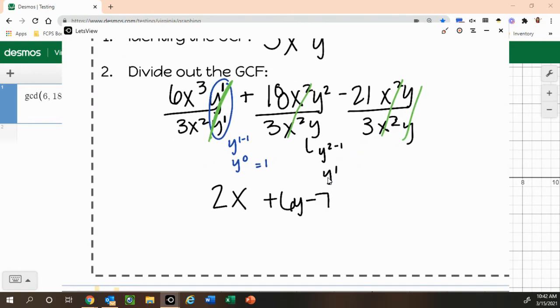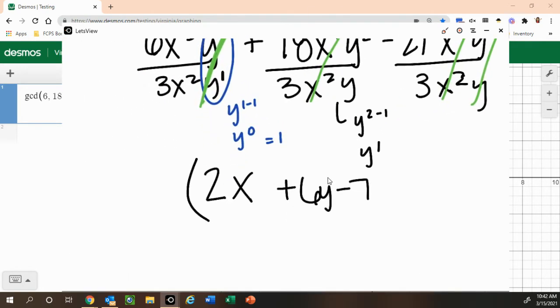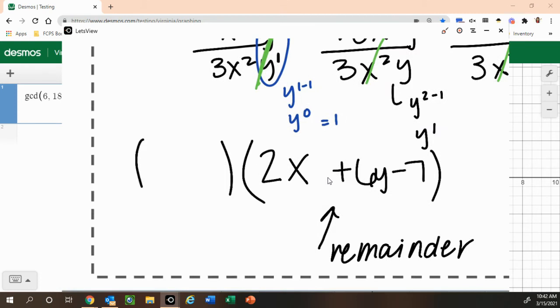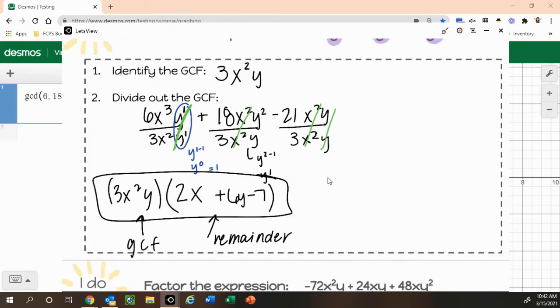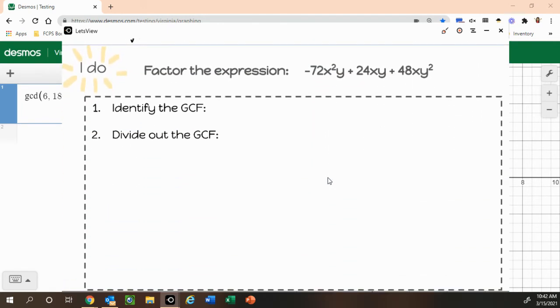So remember, when we write our final answer, we put what's our remainder right after we divide out in one set of parentheses, and in the other, our GCF, what we just divided out. These are the two factors for this example. All right, let's do one more.